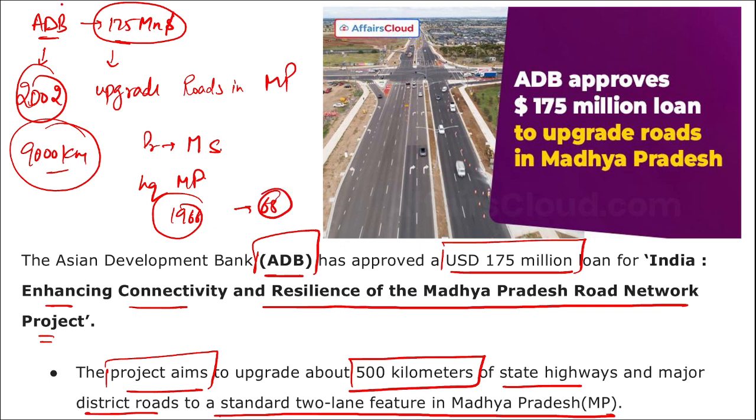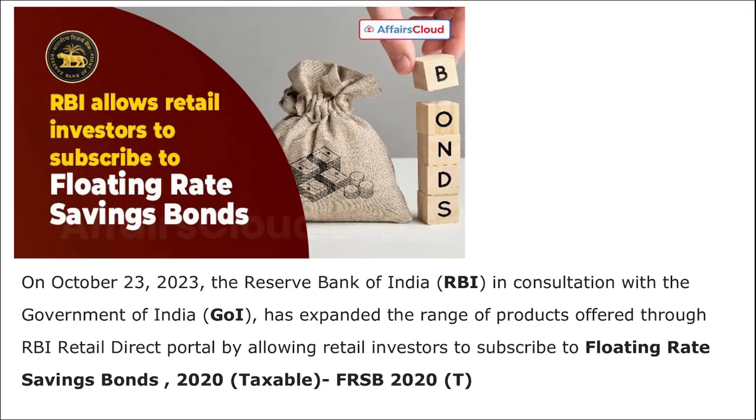So coming back, it was Asian Development Bank that has approved a loan of $175 million for upgradation of the roads in Madhya Pradesh. Next, RBI has allowed retail investors to subscribe to floating rate savings bonds. I repeat, RBI in consultation with Government of India has extended the range of products offered through the RBI Retail Direct Portal by allowing retail investors to subscribe to the floating rate savings bond 2020 that are taxable.